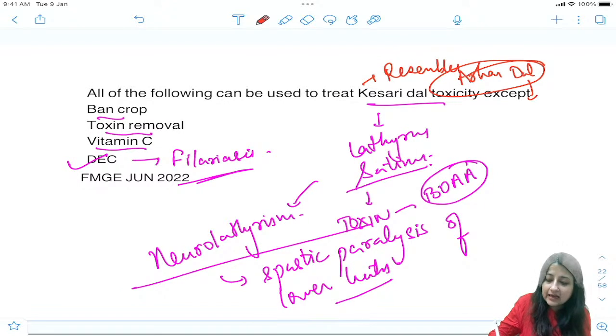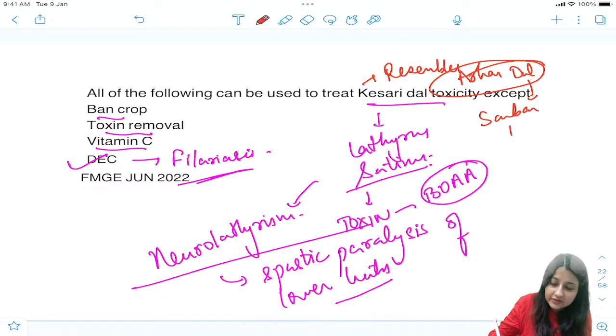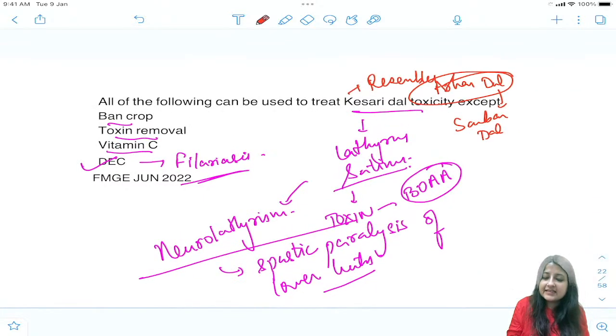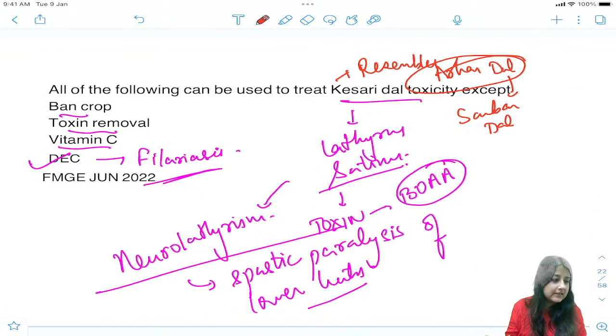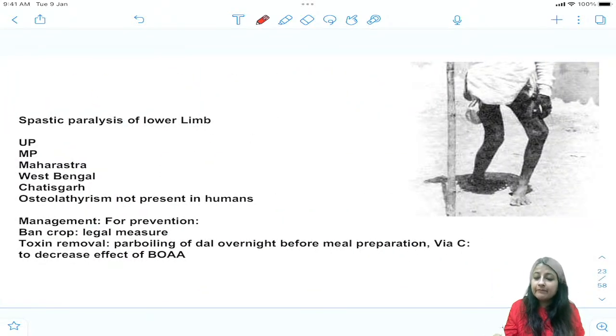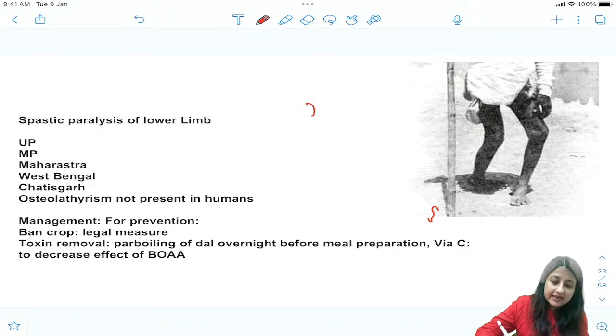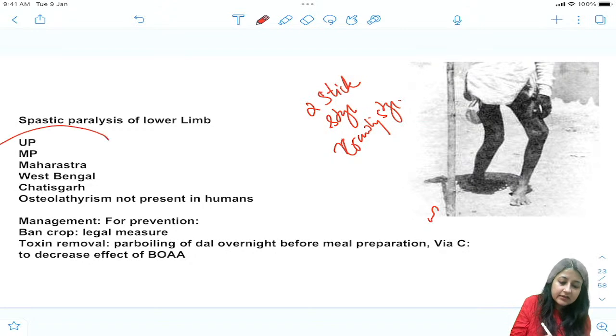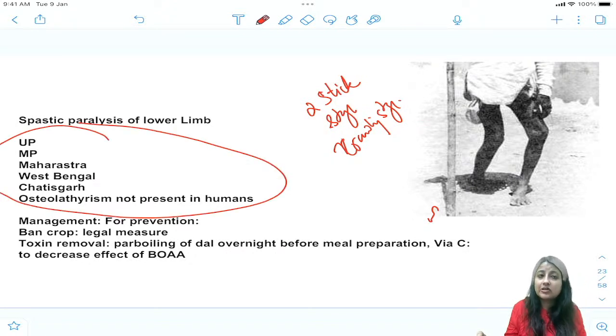Arhar dal is the sambar dal. Okay, arhar dal होता है जिससे सांबर बनता है. So people are still growing this illegally and mixing it with arhar dal. ठीक है? All right. So this is about it. So you can see, you can have 1 stick stage, ठीक है, 2 stick stage. Okay, in this neurolathyrism, 1 stick stage, 2 stick stage, crawling stage, all of this can be there. This is seen in UP, MP, Maharashtra, West Bengal, Chhattisgarh. Osteolathyrism is not present in humans.